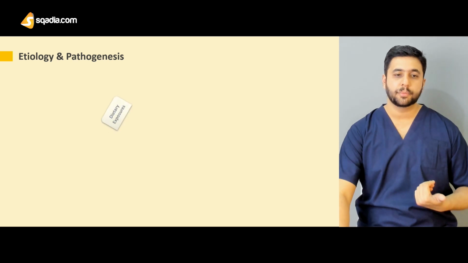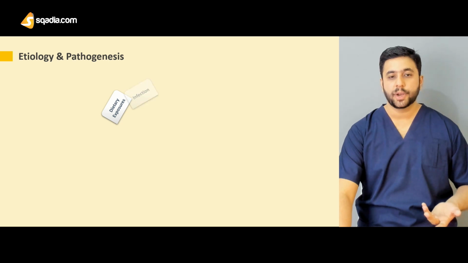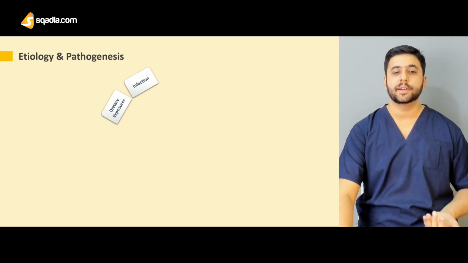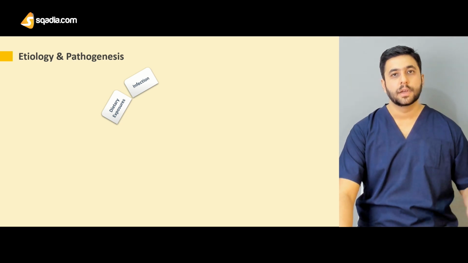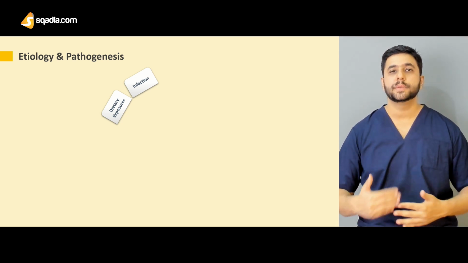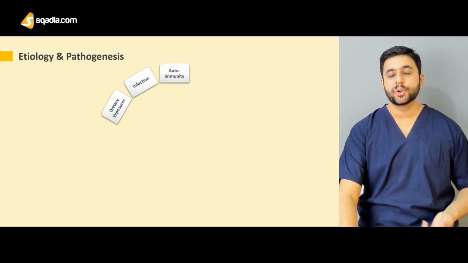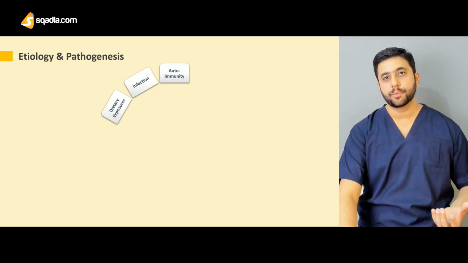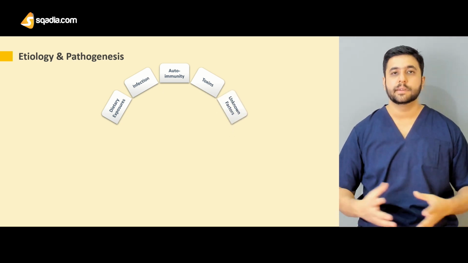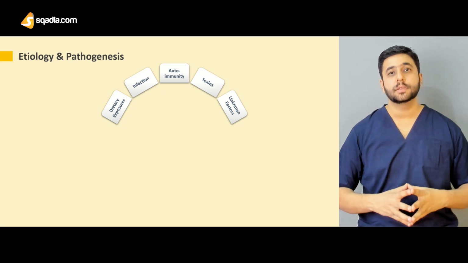What can be the various postulated pathogens? There are certain dietary exposures in certain populations. In certain populations, primary sclerosing cholangitis occurs after an underlying infection, for example, a viral disease. Someone who is infected with a viral disorder gets better, so the immune system revs up and then starts attacking the cholangiocytes. This is all postulated. Autoimmunity has been postulated for a smaller population of the disease. Certain types of toxins, certain types of various unknown factors. Mostly it is an idiopathic disorder, which means that we do not know what causes this disorder.